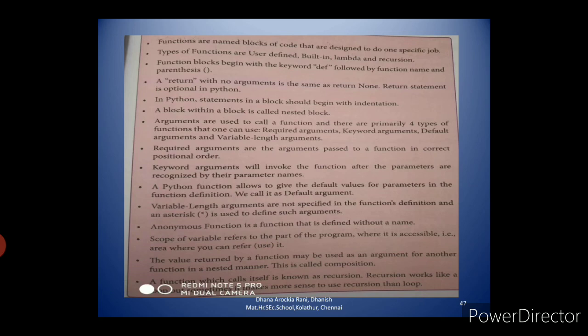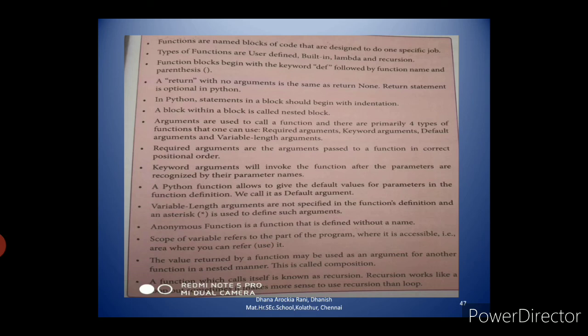In Python, statements in a block should begin with indentation. What do you mean by indentation? Leaving some space. A block within a block is called a nested block. Arguments are used to call a function, and there are primarily four types of arguments one can use. They are required arguments, keyword arguments, default arguments, and variable length arguments.